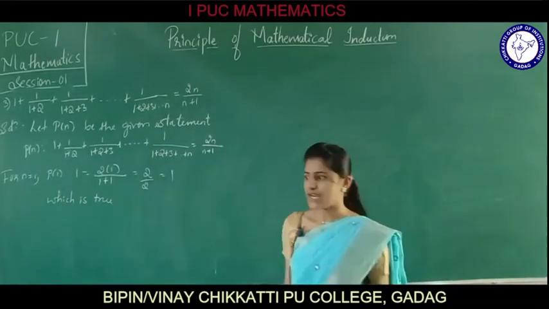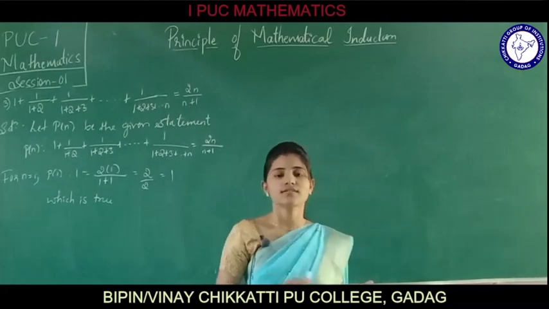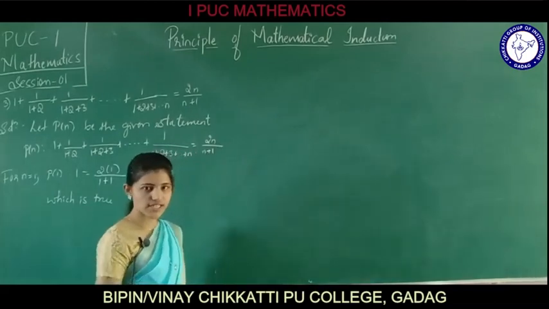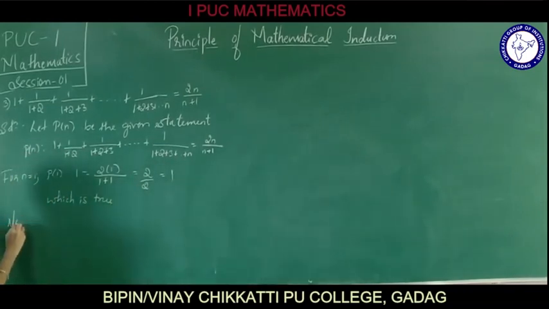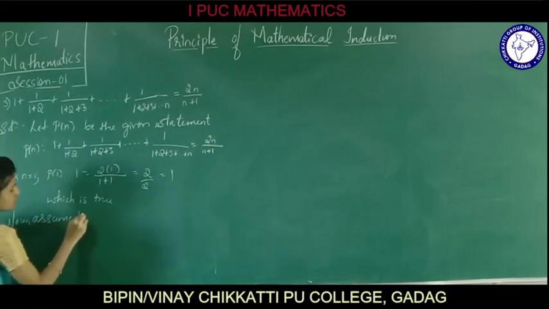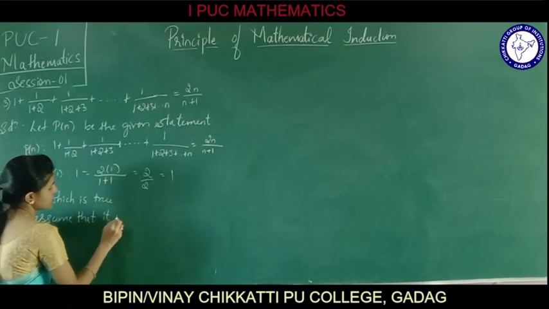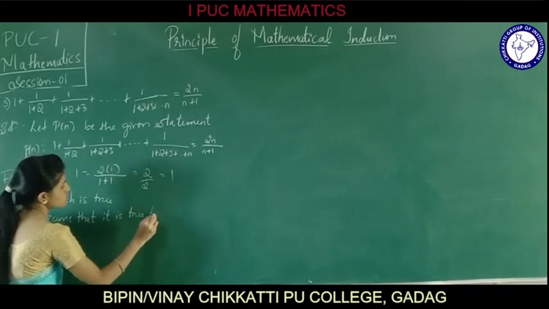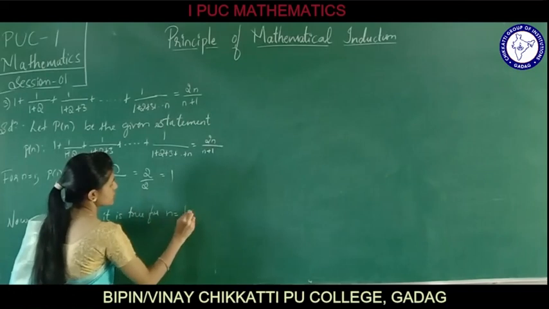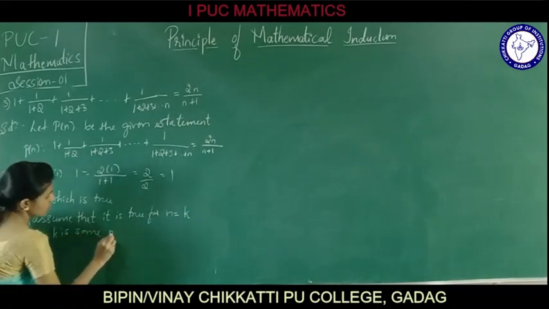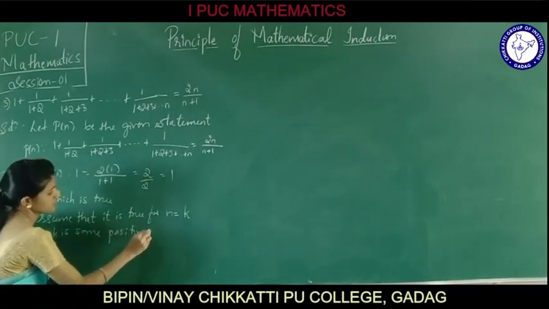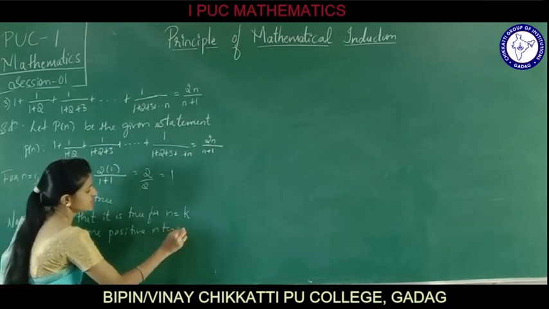Else we can write that, assume that it is true for some non-negative integer n equals k, where k is some positive integer.